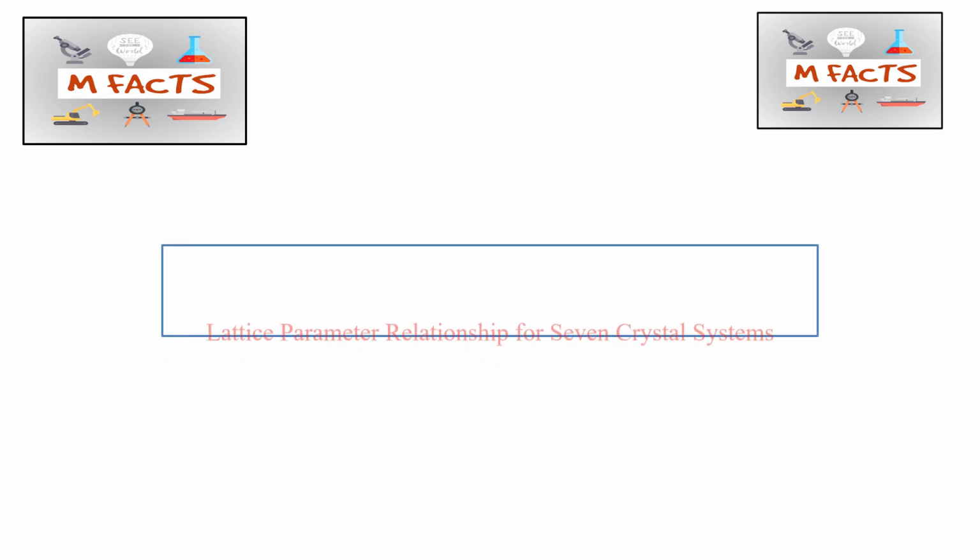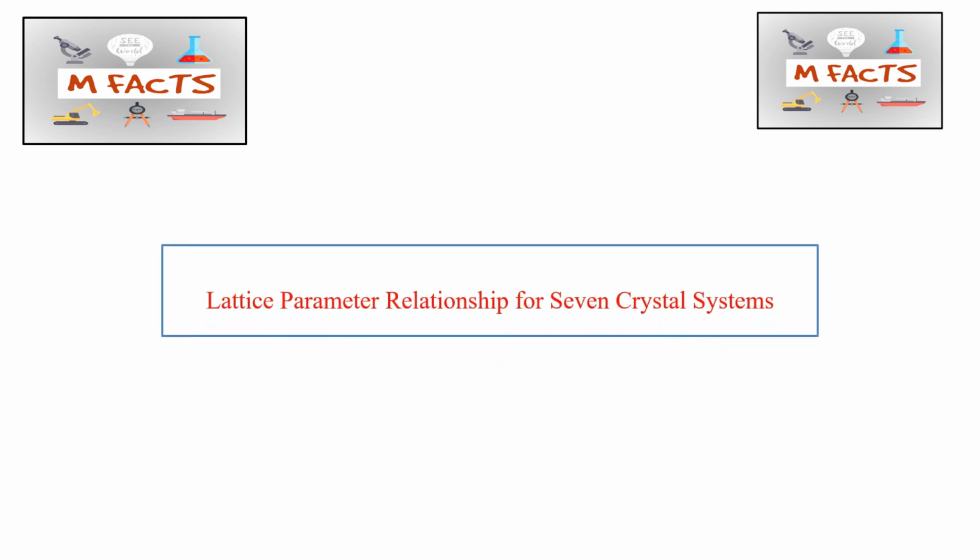In this video, we will try to give a short trick to remember the lattice parameter relationship for the seven crystal systems, and I will also give you tricks and tell you the theory behind the number of parameters required to fully specify the unit cell of each crystal system. So we will see two things today, and I will tell you all of it through the concept and through the tricks. So don't skip any part of this video. Just try to watch the whole video.